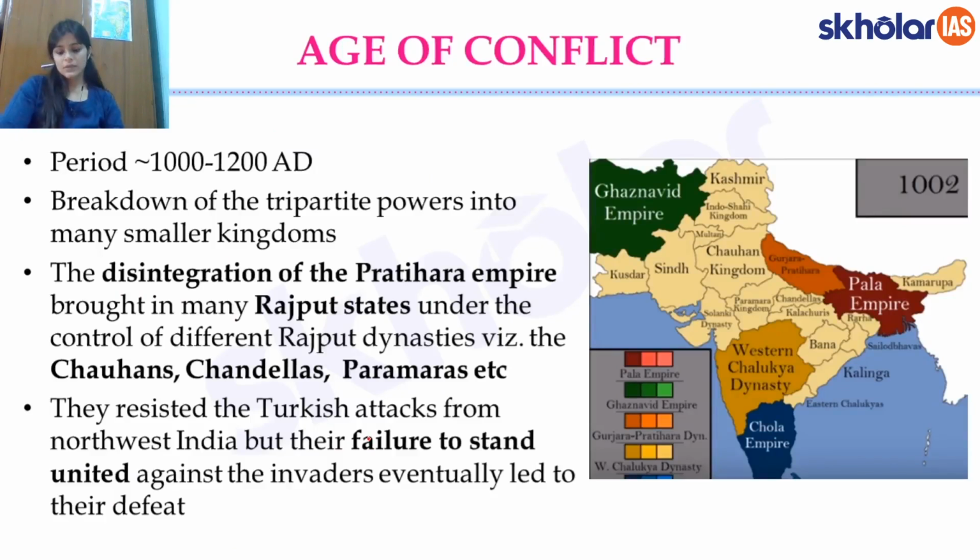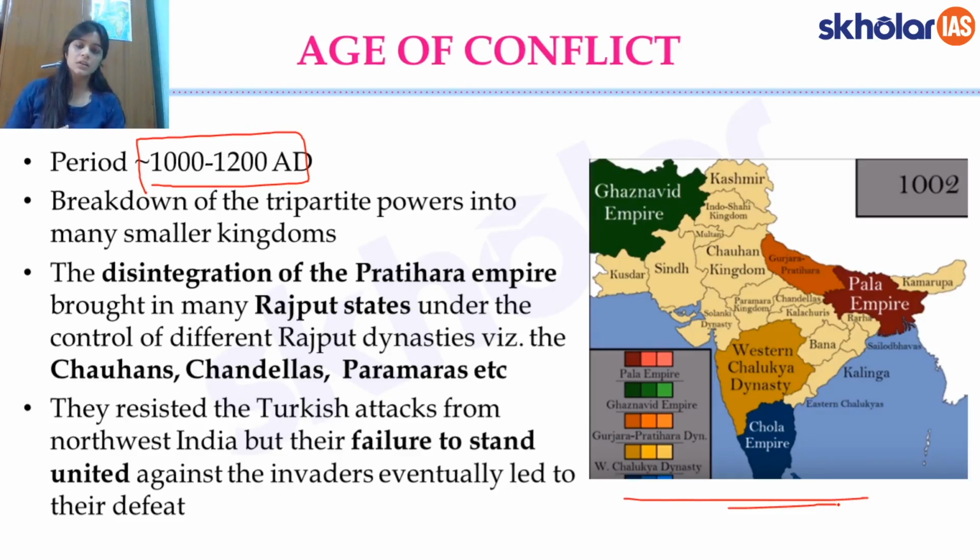So let's start now. The age of conflict, as I said, is the time between 1000 to 1200 AD. This is called the age of conflict because there were essentially a lot of tussles going on between so many powers, as you can see in this map, and there was a constant struggle. Everybody was fighting for their place, and there were a lot of changes happening not just in India but also in the Middle East, or West Asia, as that region is sometimes called. And there was a constant struggle amongst all of these empires in order to claim the right place for themselves and to have a greater, bigger and stronger empire.